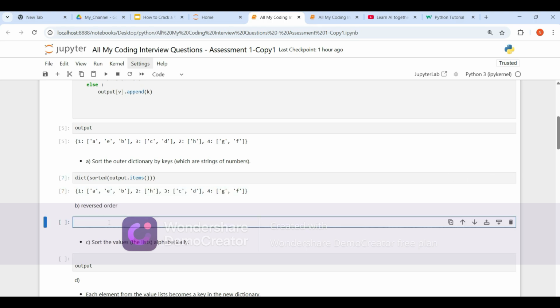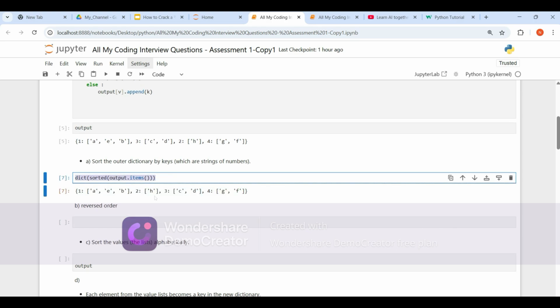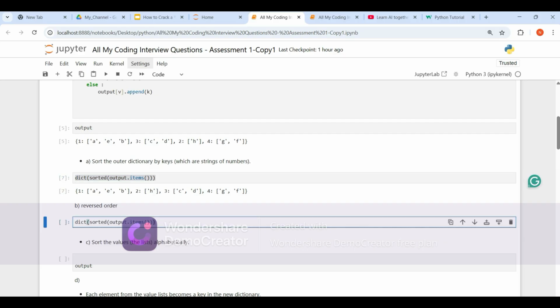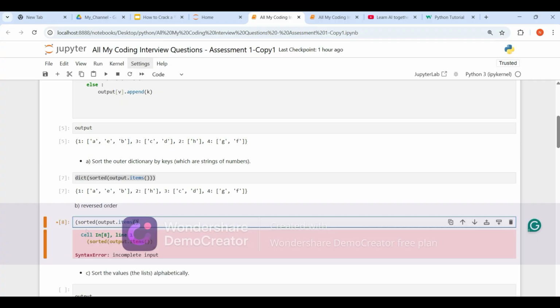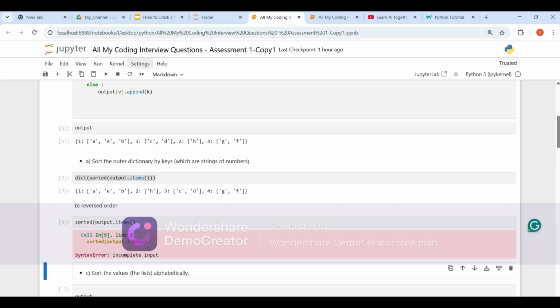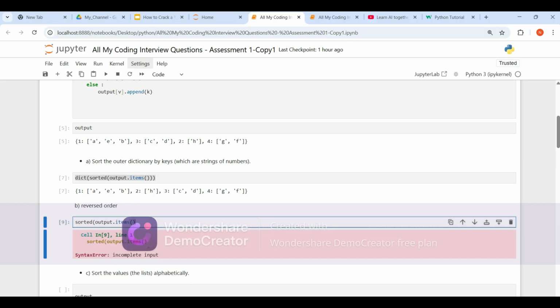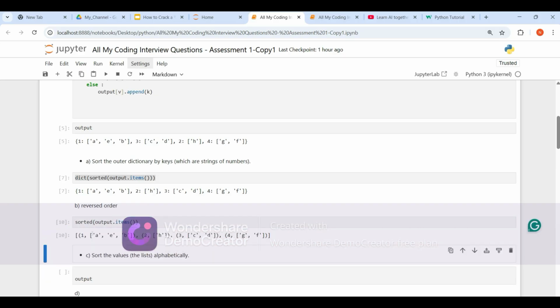Next, what if they ask for reverse order? It's very simple, guys. Let me show you how to do it. This is in which order, guys? This is in ascending order, right? 1, 2, 3, 4. What if we say descending order? 4 should come first and 3 next, 2 next, 1.